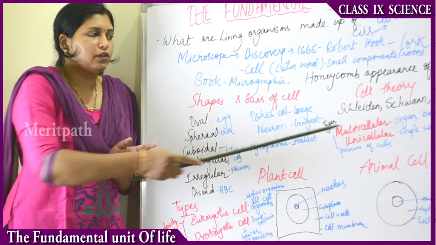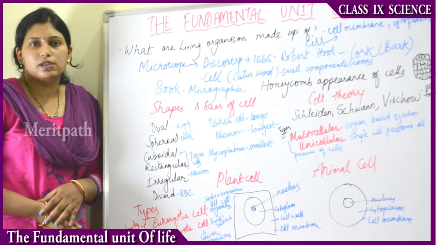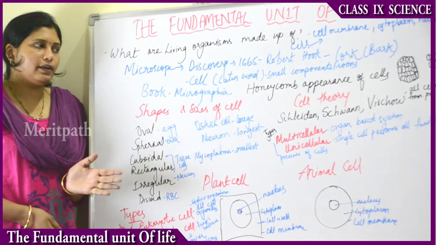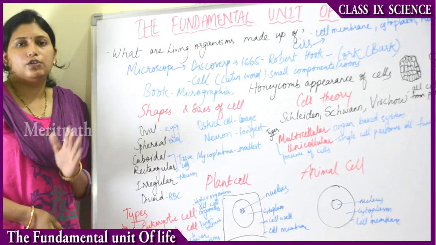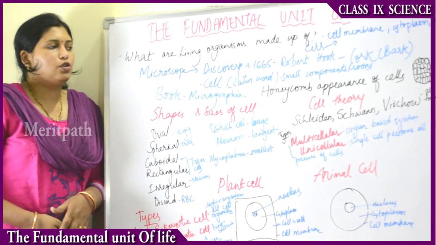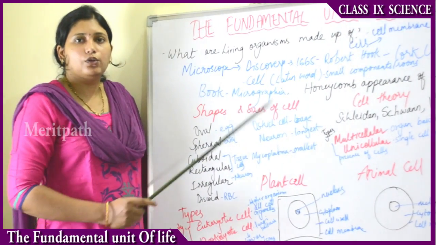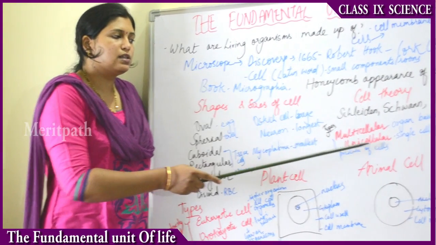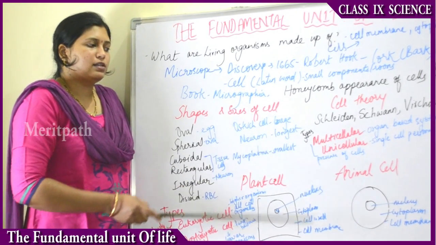So multicellular organisms have many cells. Cells form tissues. Tissues lead to the formation of organs of the body. Organs lead to the formation of organ systems. These organ systems lead to the formation of an organism. So multicellular organisms have an organ-based system. This is based on the number of cells, and these are of two types: unicellular and multicellular.